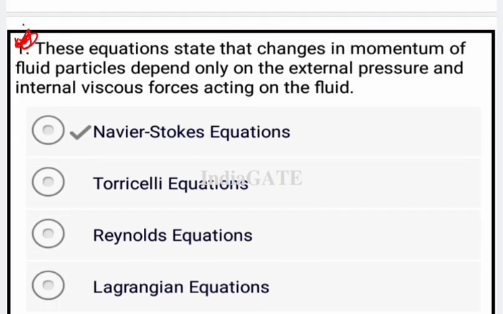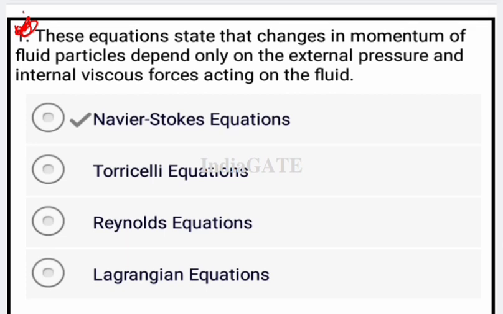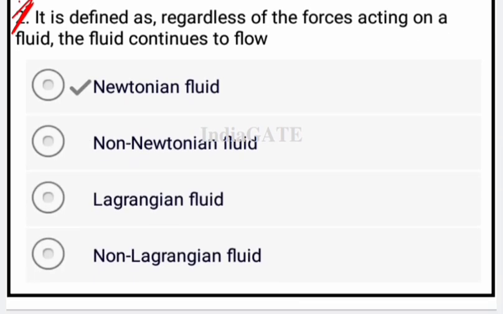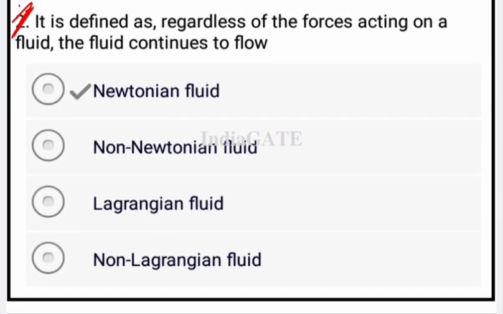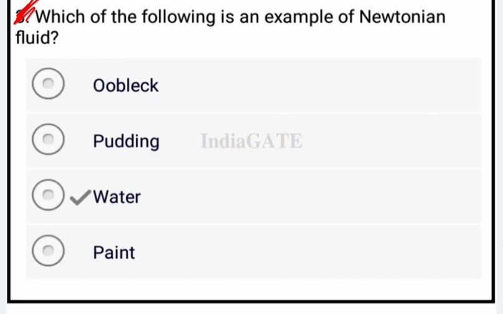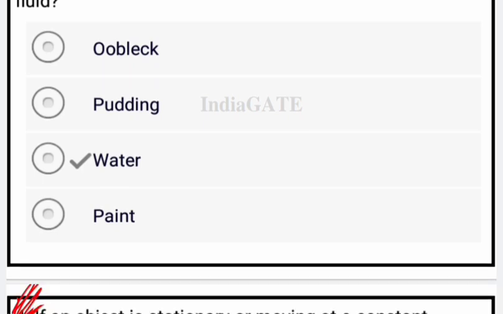Now come to the next question. This equation states that the change in the momentum of the fluid particle depends only on the external pressure and internal viscous force acting on the fluid, that is your Navier-Stokes equation. Okay, so the first option is your correct option. Now come to the next. It is defined as regardless of the forces acting on the fluid, it flows continuously, that is your Newtonian fluid. Okay, Newtonian fluid is the correct answer. Now come to the next question. Which of the following is an example of a Newtonian fluid, that is your water? What is the example of a Newtonian fluid? Water.